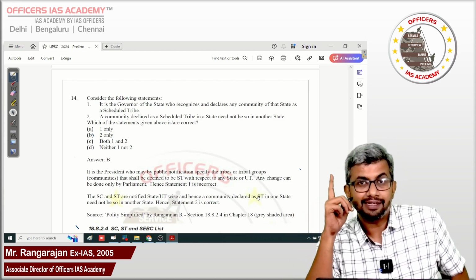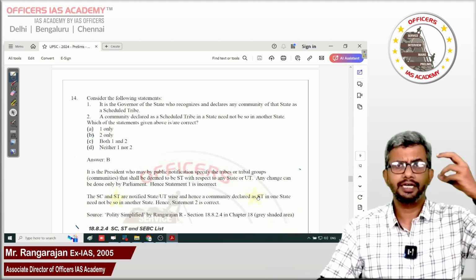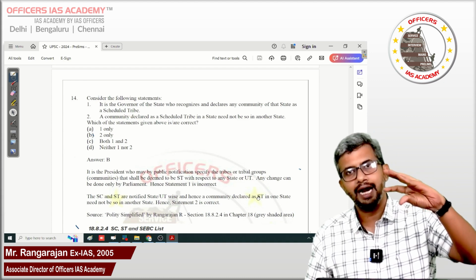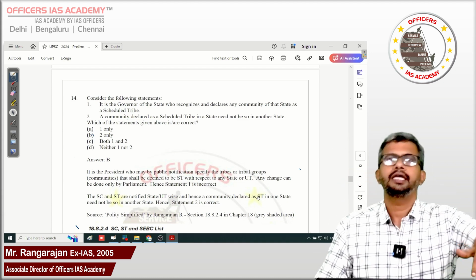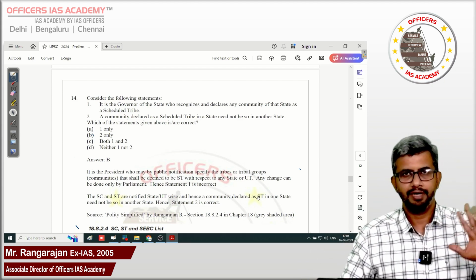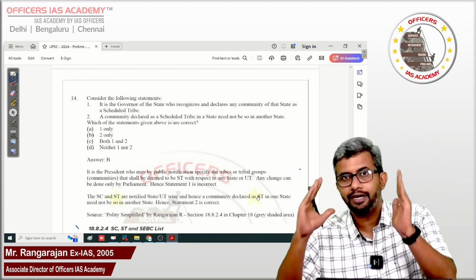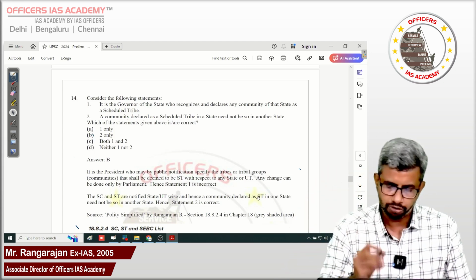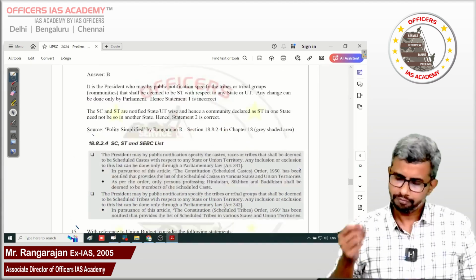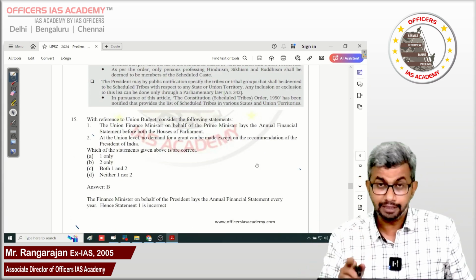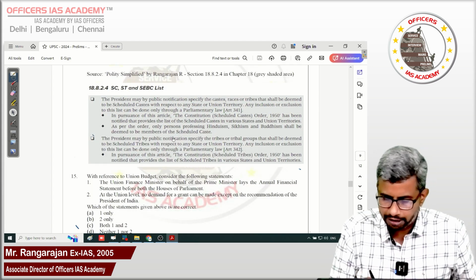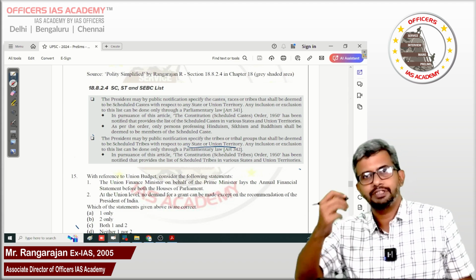So, the first statement is incorrect, and of course, it is prepared state and union territory wise. Some community which is declared as a scheduled tribe in one state may not be declared in the neighboring state, and the people living or domiciled in that state will not get that benefit, right? That is the state or union territory wise list of scheduled caste and scheduled tribe. So, the second statement is correct, and the answer for this is B. With reference to the union budget, again, guys, this is a grey shaded area in the book. The President publishes, and it is published state or union territory wise, which means different states.